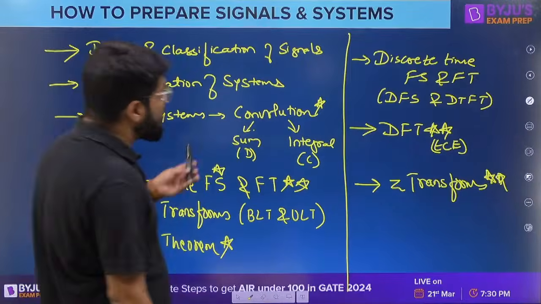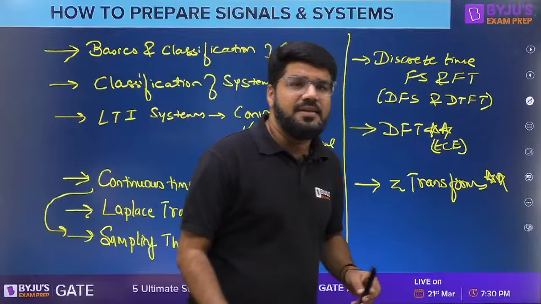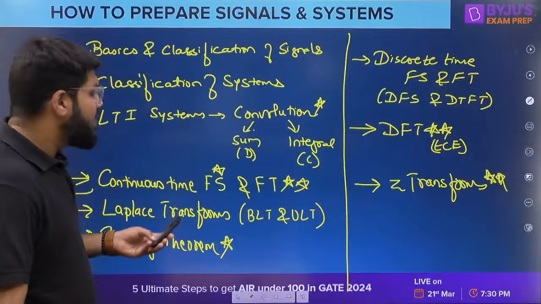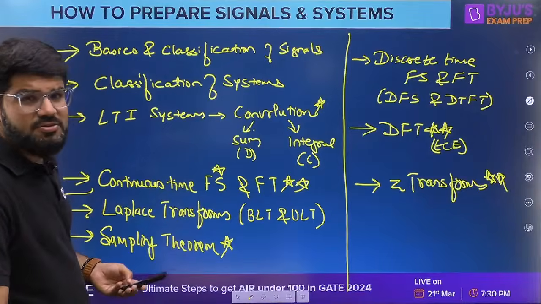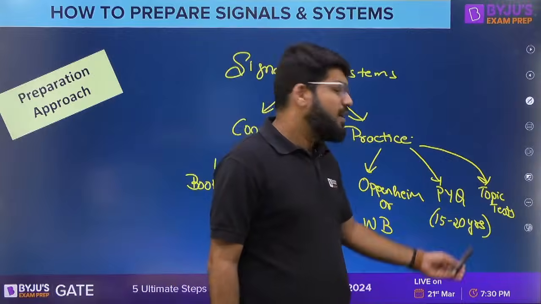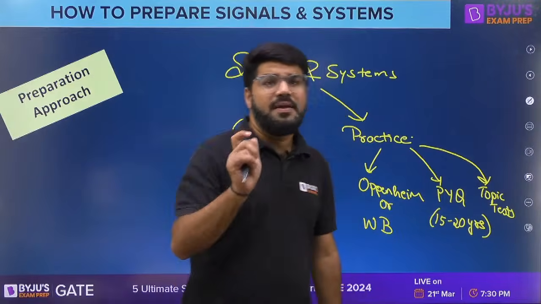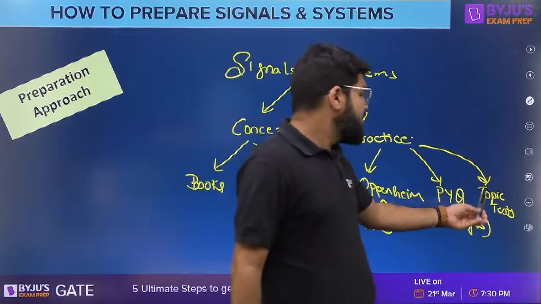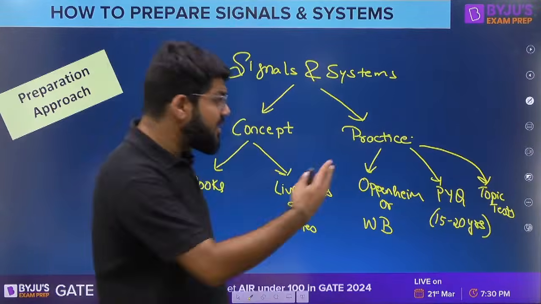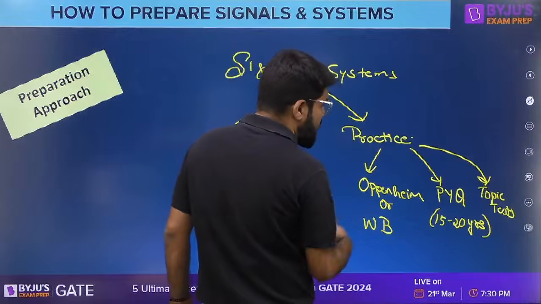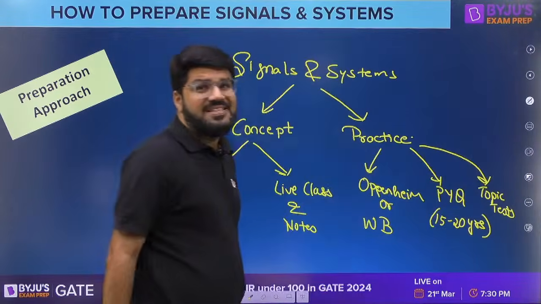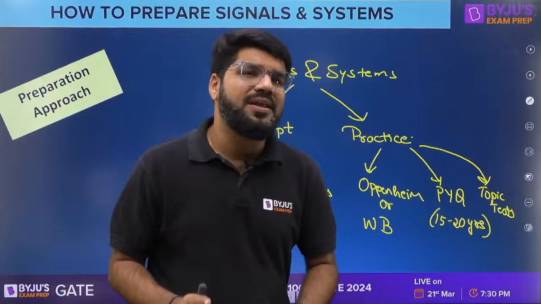Okay, so this slide is more or less summarizing the chapters of Signals and Systems, and I have highlighted the important areas where you have to practice more. And that is the thing I was mentioning. After every chapter, definitely you have to go and appear for a topic test. That also becomes a very good source of practice, but at the same time it is judging your practice till this point. Yes, you solve some questions from OpenHEM or workbooks, you solve PYQs, and then you give the topic-wise test, and then you understand how strong you are in that area.